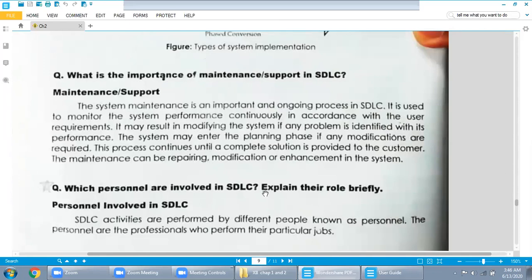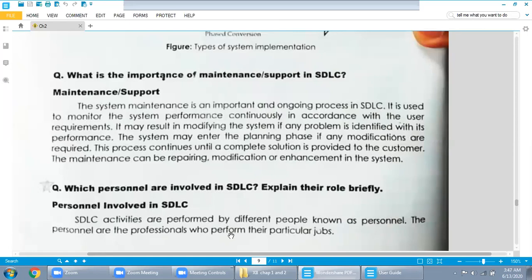Personnel means, when you are developing a project, making a system, which kind of persons or which kind of things are involved during the system development life cycle. Explain them. SDLC activities are performed by different people. Watch over here. Not only a single person is involved, different people are involved, known as personnel, the professionals who perform their particular jobs.